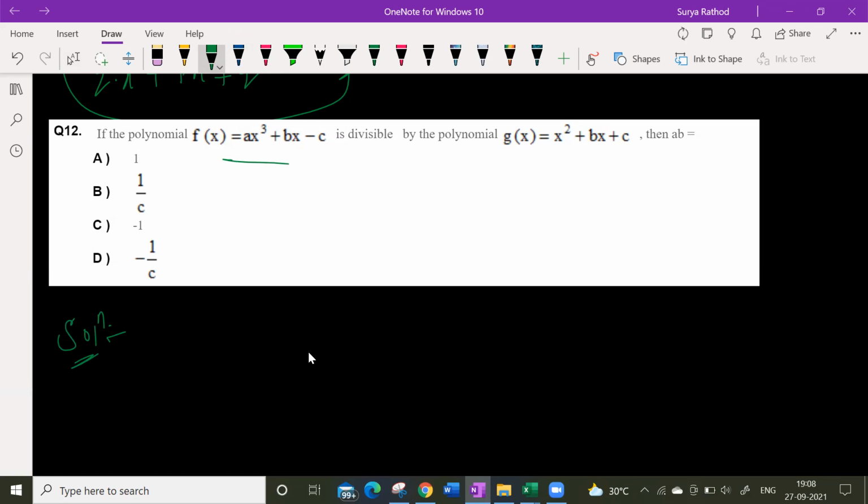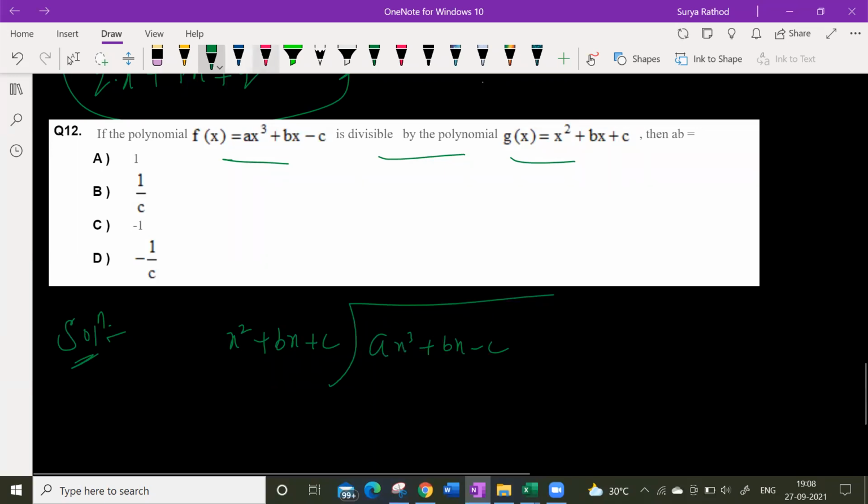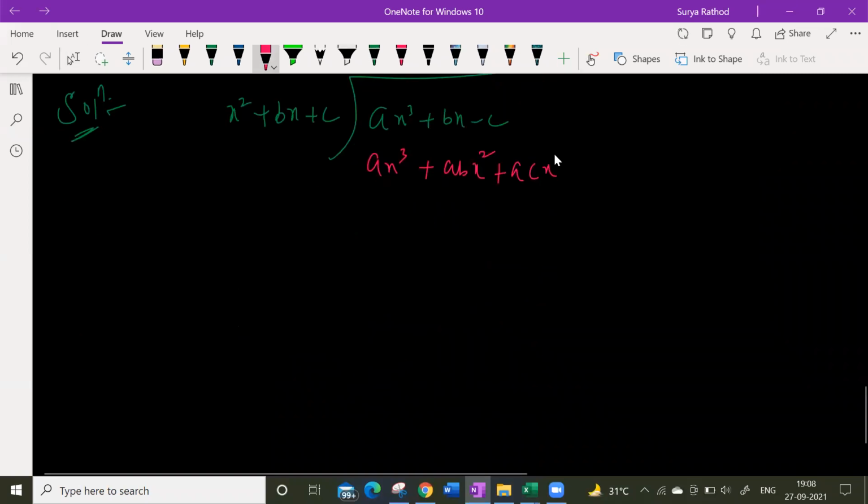Look at this. The polynomial is divisible by this one, which is nothing but x square plus this, which is my divisor. Now, what is the dividend? Long division method. With what term should I multiply now? ax cube plus abx square plus acx. Yes or no? Yes, sir. Minus. So what do you get here now?